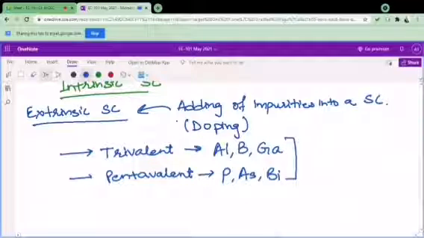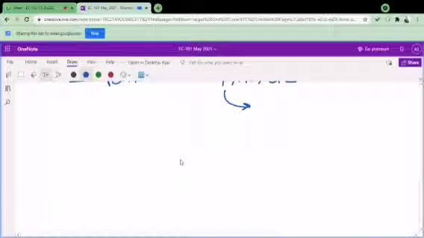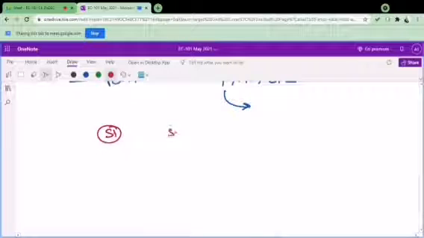So let us try to add one impurity. Let us say I am going to add a pentavalent impurity, phosphorus. Let's see what is happening when I add this phosphorus into my crystal structure. So again I am drawing my crystal structure over here. This is silicon. This is silicon.